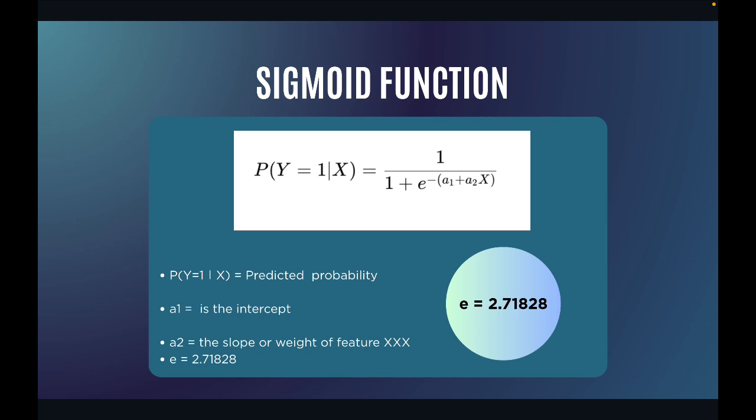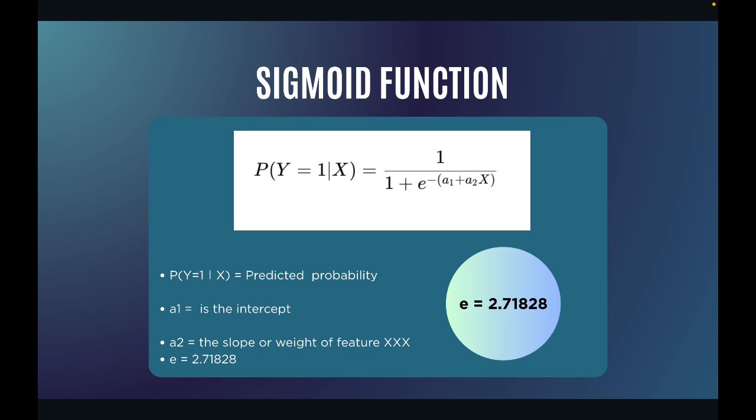Y equals 1 divided by (1 + e to the power of minus (a1 + a2x)), where y means the predicted probability it is going to show. Next we have a1 and a2, which are the intercept and slope. How to calculate those, I have told in the previous video. And the value of e I have mentioned over here: 2.71828, that is the value of e. So we simply have to work with this formula. This is what the model is going to follow, and then it is going to give us the outputs in binary form, that is 0 and 1.